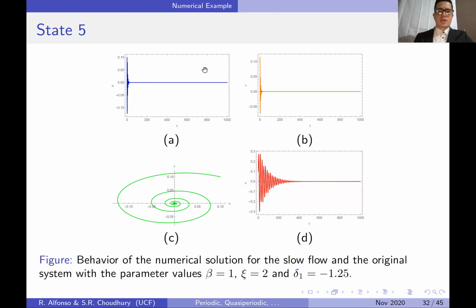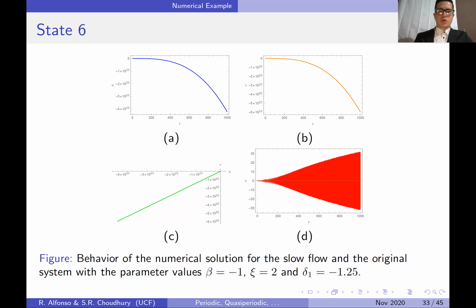What will happen if we start near the origin? Once we go below the delta 1 equal surface that we saw, the blue surface with a negative sign, well, both u and v go to 0. You can see the behavior right here, and because you are approaching the origin, that means amplitude death and the solution of the original system also goes to 0. What happens once you cross the beta equal 0 plane? Well, both the slow flow solution and the solution to the original system explode again.